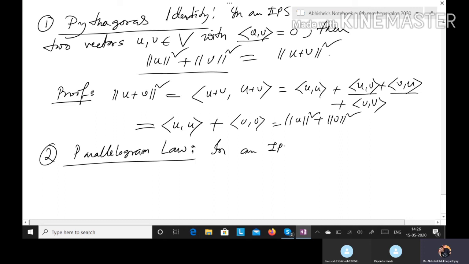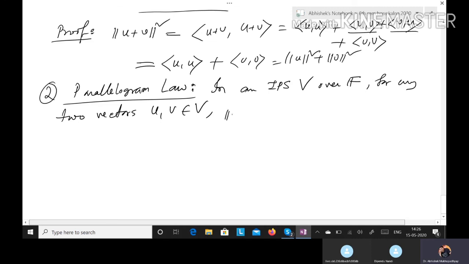So in an inner product space V over F, for any two vectors u, v belonging to V, norm of u plus v squared plus norm of u minus v squared is equal to 2 times of norm u squared plus norm v squared. So this is called the parallelogram law.